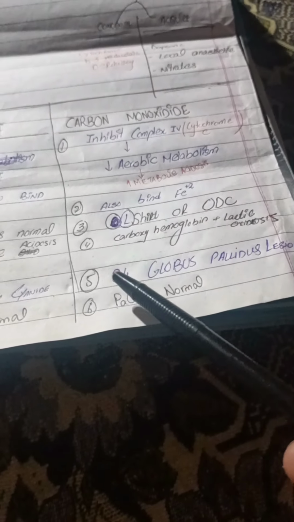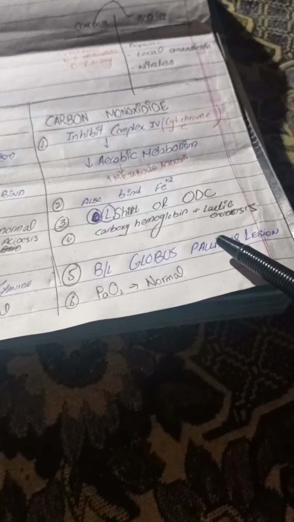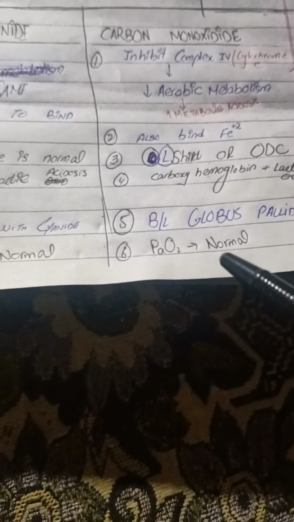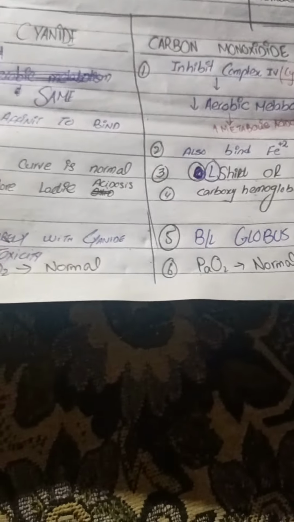Fifth point is the bilateral globus pallidus lesion on MRI seen in carbon monoxide poisoning, and this is rarely seen in cyanide toxicity. The partial arterial pressure of oxygen in both cases, carbon monoxide and cyanide poisoning, remains the same because oxygen partial pressure is basically due to the dissolved oxygen in the blood.